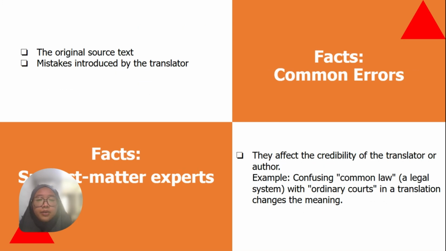Okay, next, facts. Common errors in fact are in the original source text, or mistakes introduced by the translator. And for facts, subject matter experts say they affect the credibility of the translator or author. For example, confusing the common law legal system with ordinary court in translation changes the meaning. Okay, fact has a goal to ensure the translation is factually accurate, especially in fields where precision matters, like law, science, data, and so on.